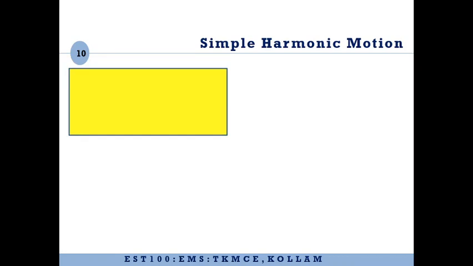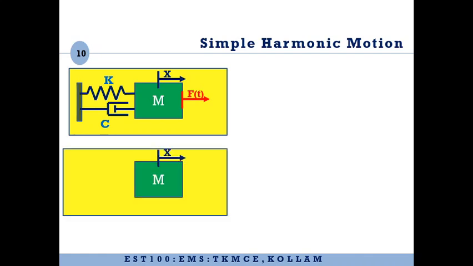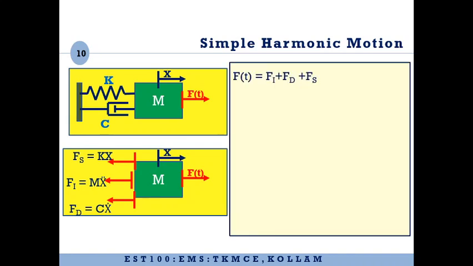Now let us consider the case of a simple harmonic motion. Once again, we are considering a spring mass damper system. If we consider the free body diagram of the block, the forces acting are F of t, then the inertial force m x double dot acting in the opposite direction, the spring force acting in the opposite direction, and the damping force also acting in the opposite direction. So if we consider the equilibrium of the mass under D'Alembert's principle, we have F of t equals Fi plus Fd plus Fs. So for an undamped free vibration, the damping force will be equal to 0.